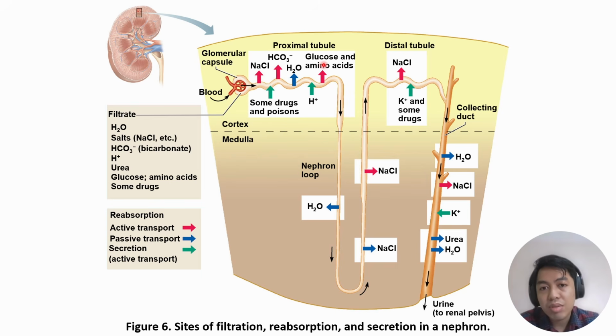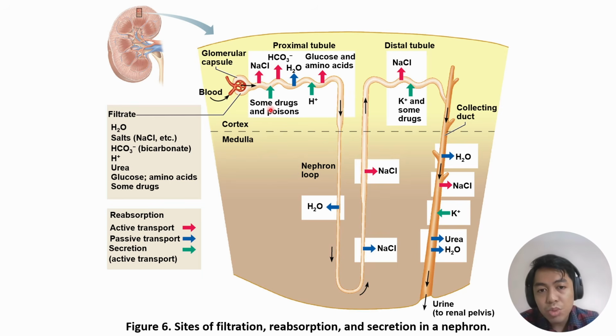First, in the proximal tubule, you can see here arrows pointing away from the tubule and arrows pointing towards the tubule. If the arrow is pointing away from the tubule, meaning this component moves toward the blood. Kasi away from the tubule towards the blood. So this is renal reabsorption.